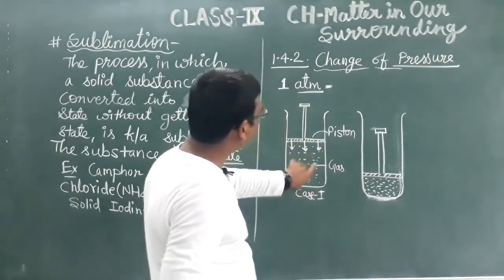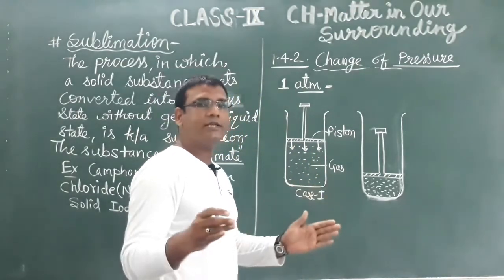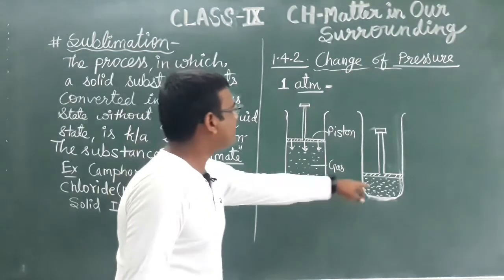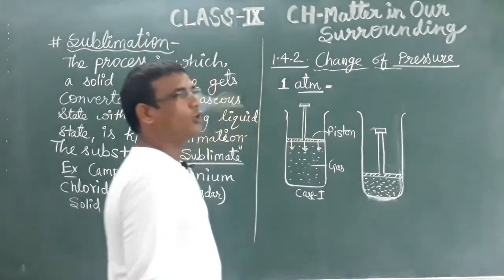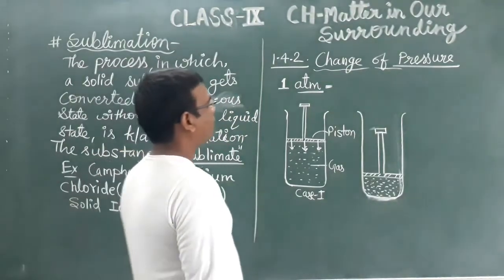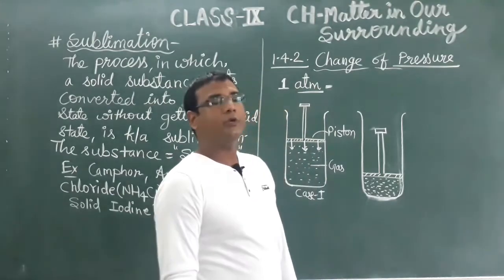Earlier this was the area in which particles were present, a larger area, but in this case the area or the volume has decreased. The particles are still there, but the distance between the particles is minimized.